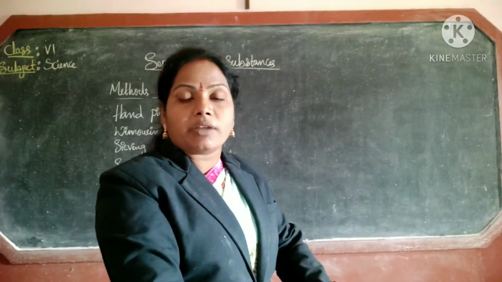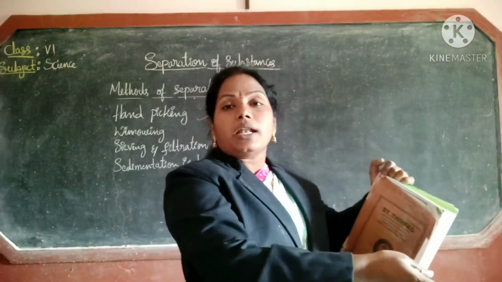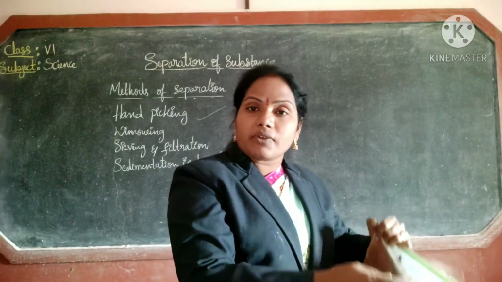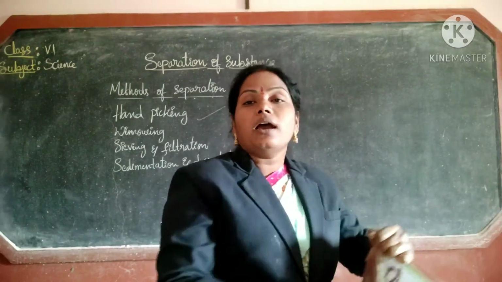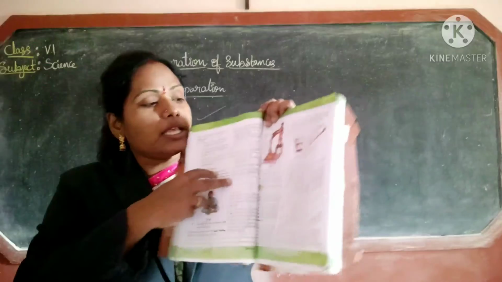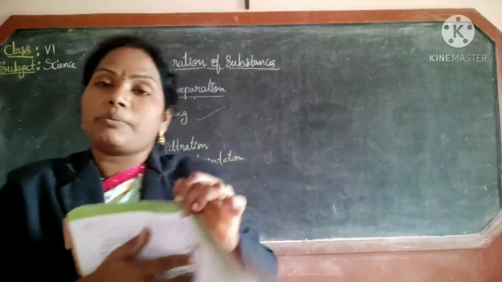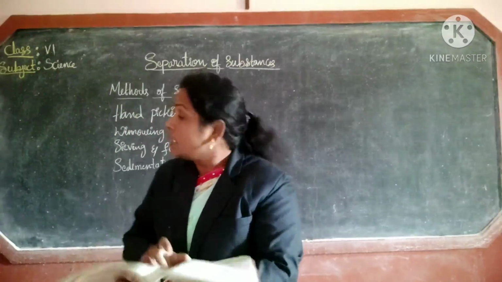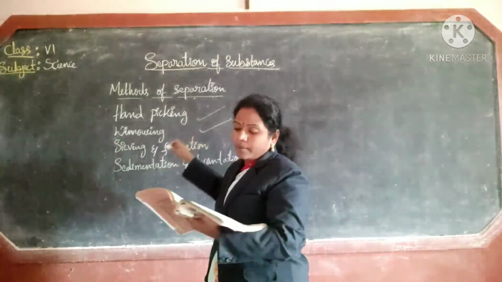The husk is one heap in front of the farmer, and the rice is another heap. Understood? Like this you can separate them. That is called the winnowing method.